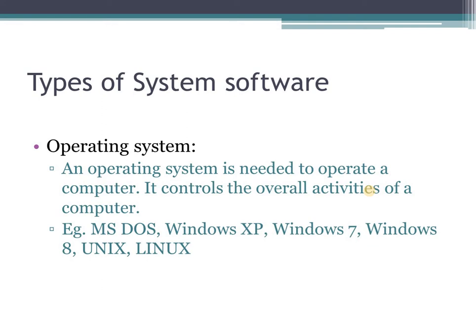Here we have a few examples of operating systems. We have MS-DOS, that is Microsoft Disk Operating System. We have Windows XP, we have Windows 7, we have Windows 8. The latest version is Windows 10. We have Unix, we have Linux.